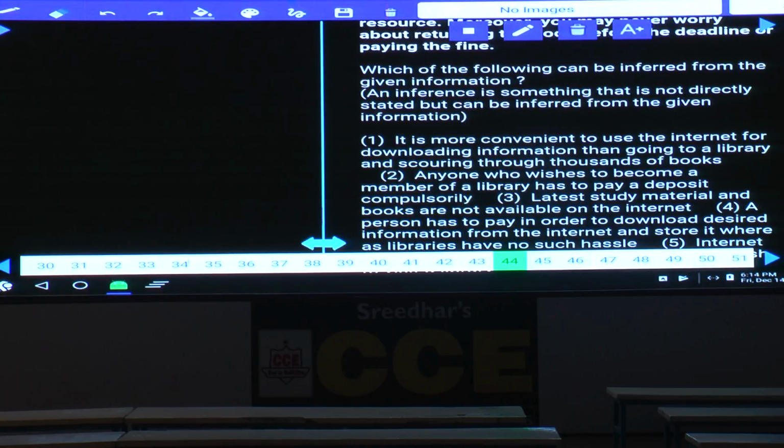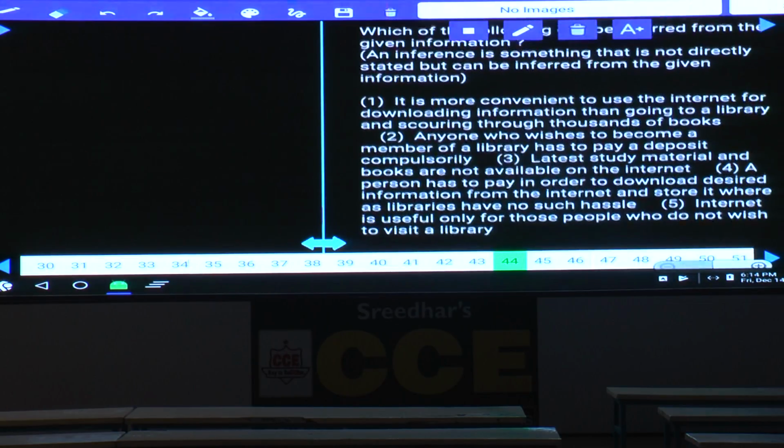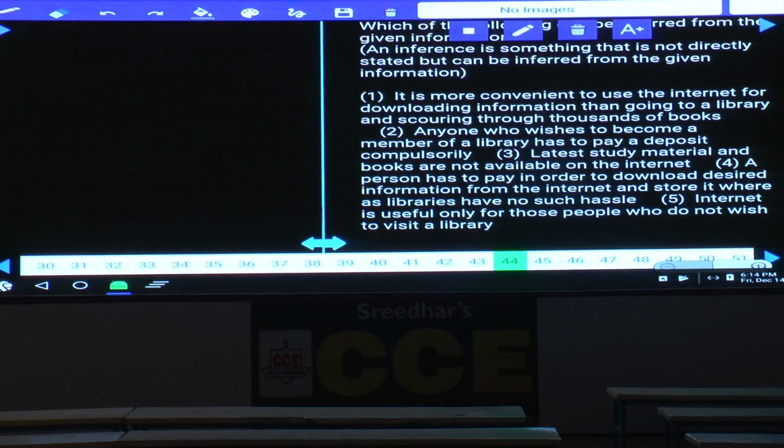Then which of the following can be inferred from the given information? Yes, tell me what can be inferred here? It is more convenient to use the internet for downloading information than going to a library and scouring through thousands of books, isn't it? The first one can definitely be inferred.